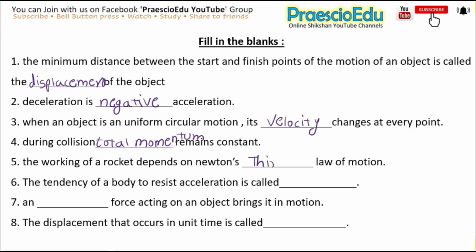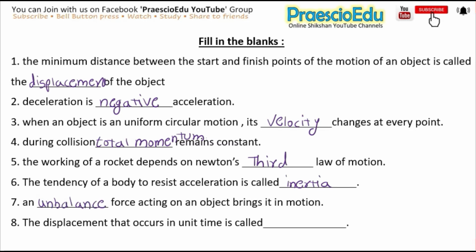third law of motion. Okay, the next is, the tendency of a body to resist acceleration is called dash, and the answer is inertia. Next is, an dash force acting on an object brings it in motion. So the answer is unbalanced. Unbalanced.